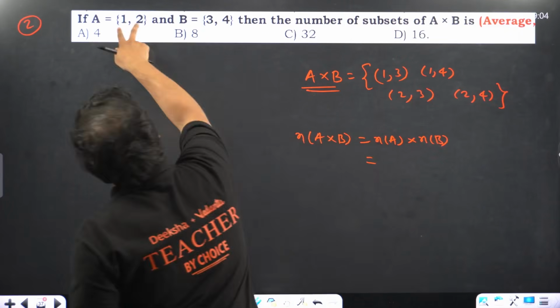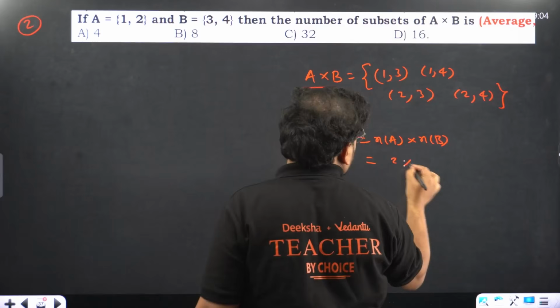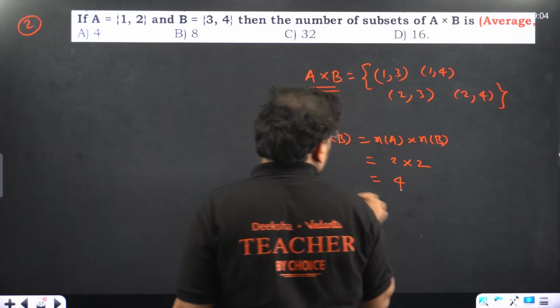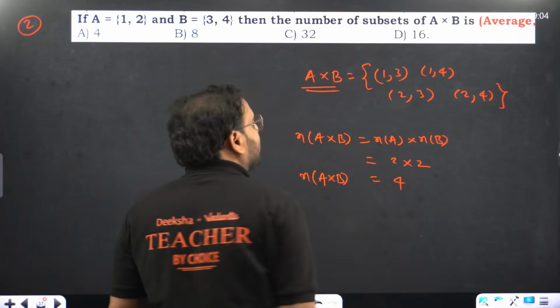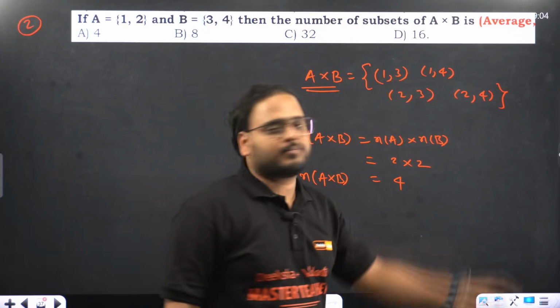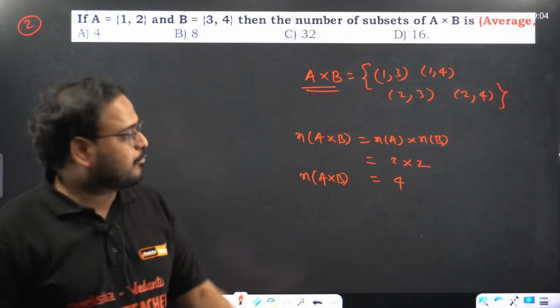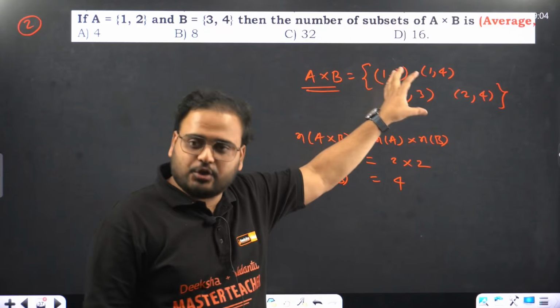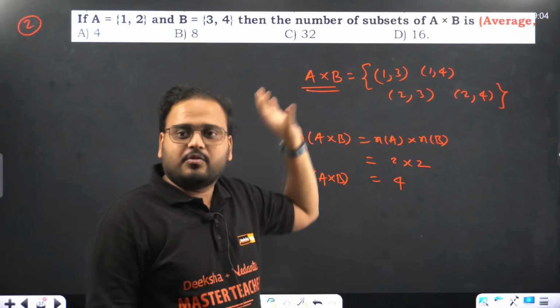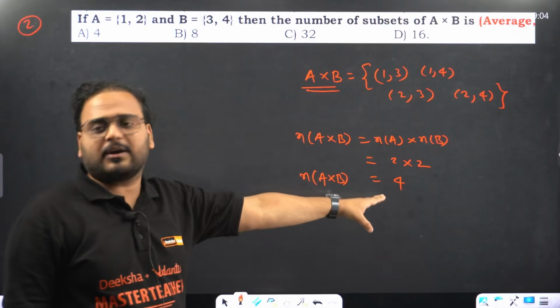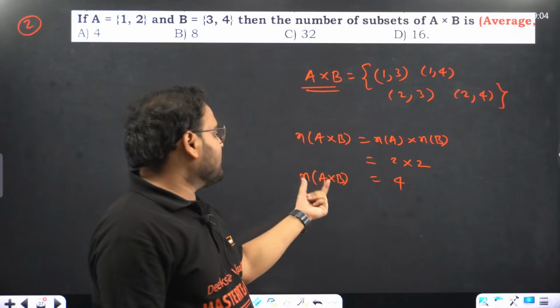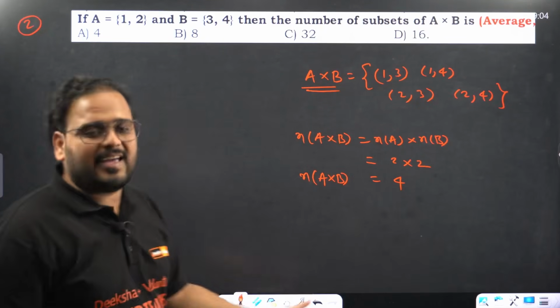What is N of A, guys? 2 and 2. 2 into 2. Check. 4. So the number of elements in the set A cross B is 4. You can check over here also: 1, 2, 3, 4. I don't have to write this actually in the question, but I'm just teaching you. That's why I explain this part as well. This is the meaning of Cartesian product of two sets. This is the actual part of the answer. This is for the number of elements in A cross B.